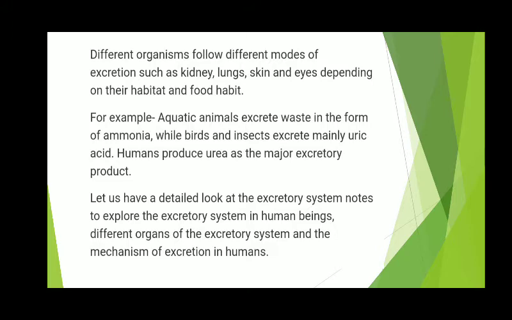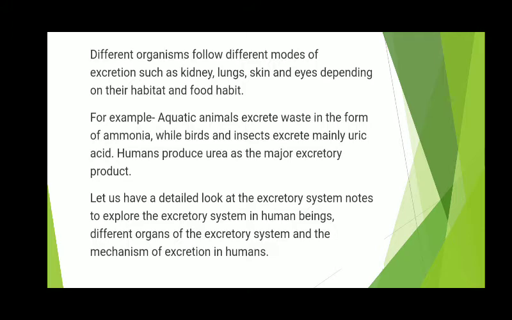Different organisms have different modes of excretion, such as kidneys in human beings, lungs, skin, eyes, depending on their habitat and food habit. This means different organisms have different organs for excretion.